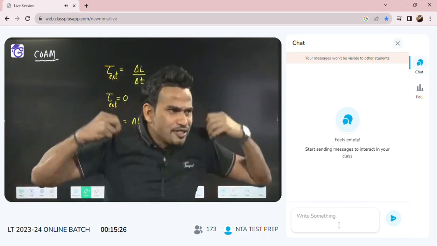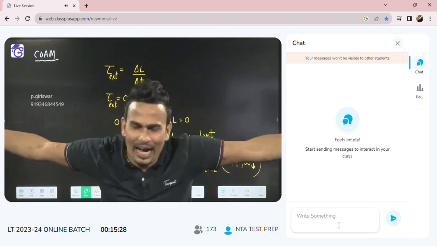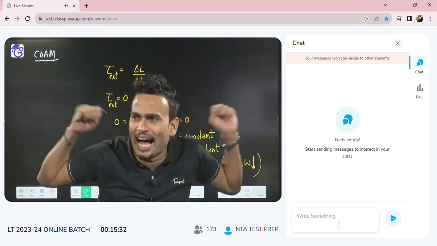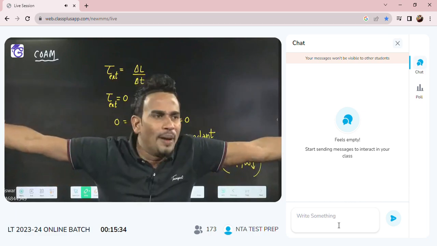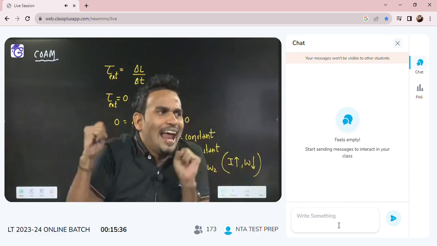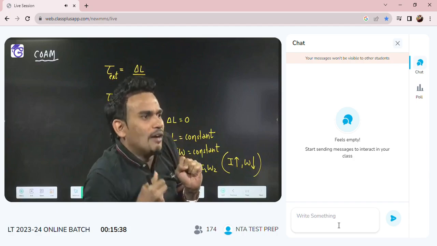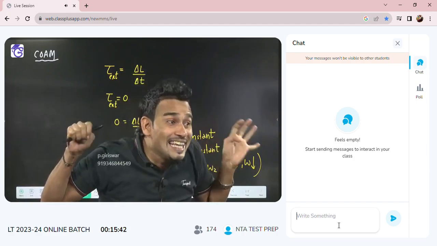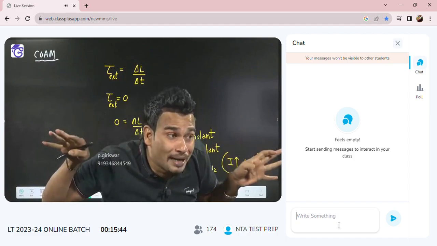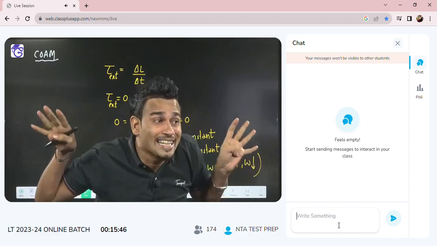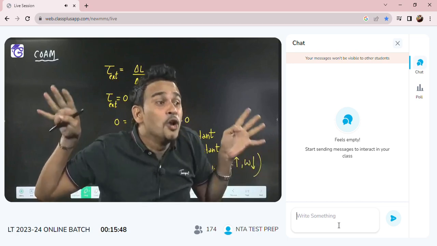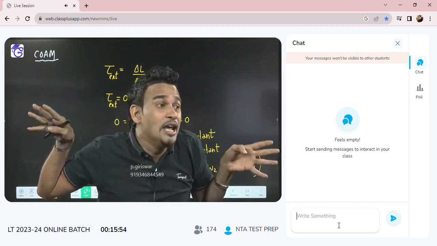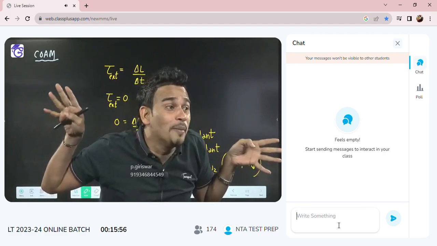When ballet dancers revolve and their hands are unfolded, omega will be less. But when they fold their hands, their omega will automatically increase. Because when they fold their hands, I decreases, and angular momentum is conserved. There is no external agent present there, no external torque. So if external torque is not there, angular momentum will be conserved.